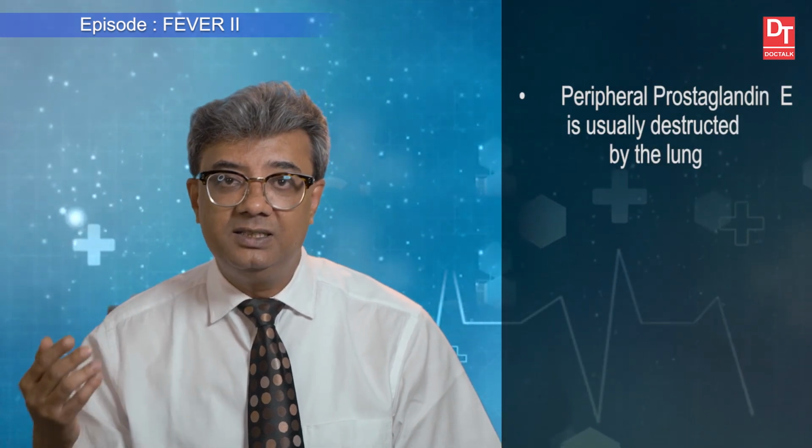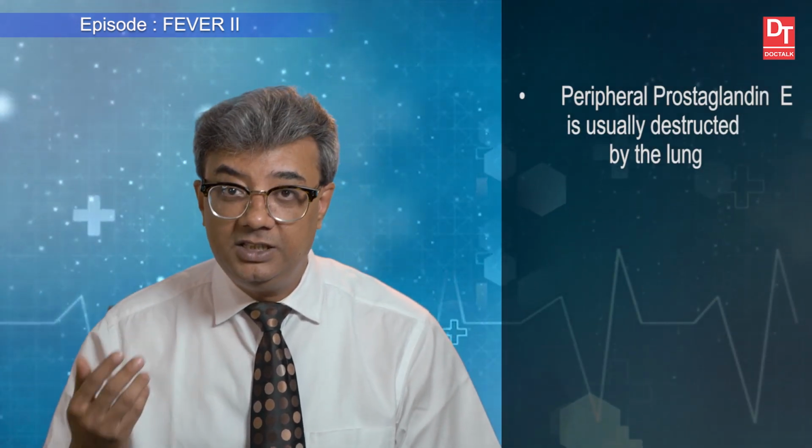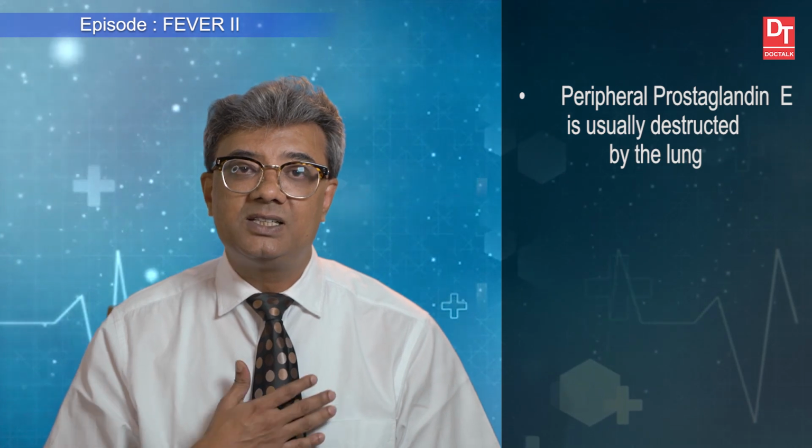Now, what happens? Peripheral PGE2 is usually destructed by the lung, but the concentration is high. Due to high PGE2 level, we have myalgia, body ache, arthralgia. So, when a patient is suffering from fever, very often they are telling, I am having body aches, arthralgia, etc., symptomatic features.